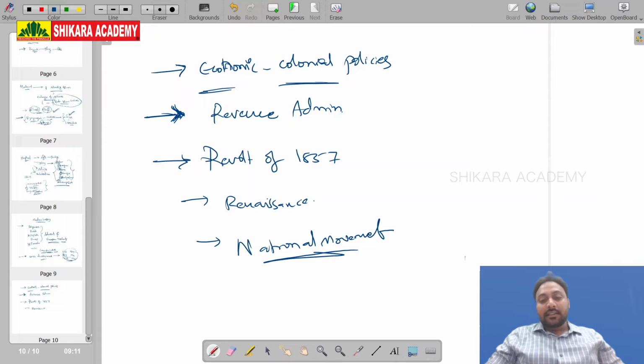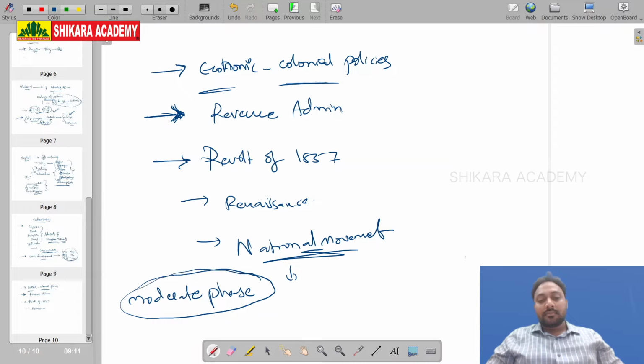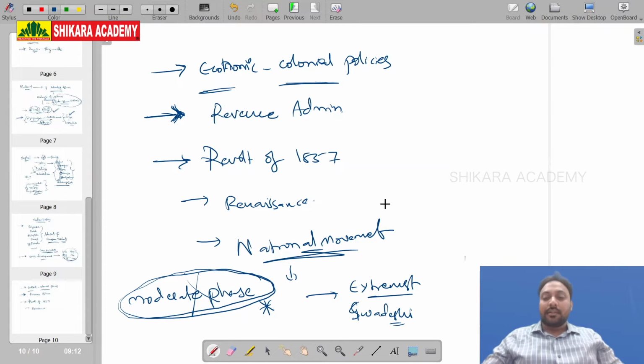Again, in the national movement, everything is not important. You neglect the moderate phase completely. Moderate phase is not important. Only extremist, and that too, extremist Swadeshi. The Swadeshi movement is important.